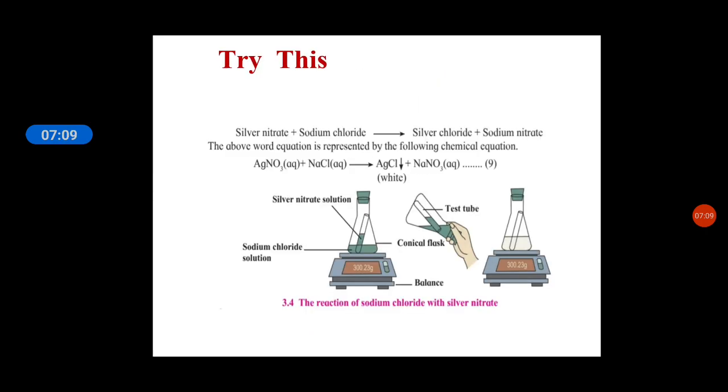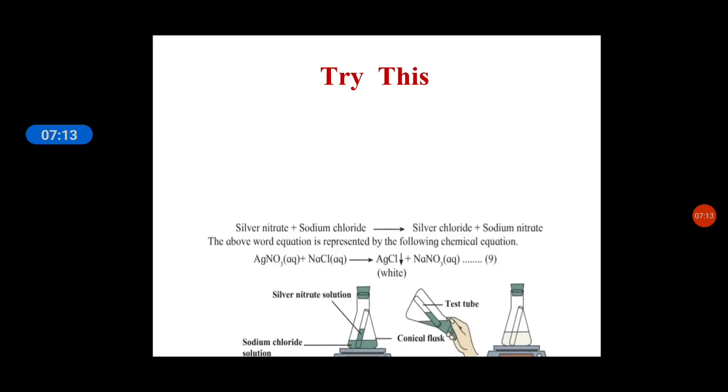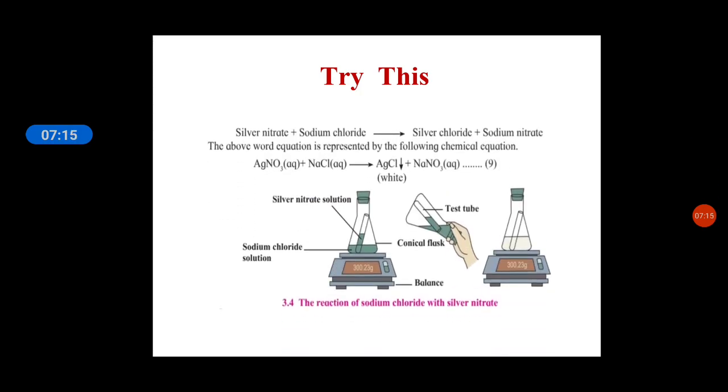Now let's try this. We have to just do this experiment. For this experiment, the apparatus we are using is the test tube. Then we are using the conical flask. Then a balance for weighing. The chemicals we are using are sodium chloride and silver nitrate.